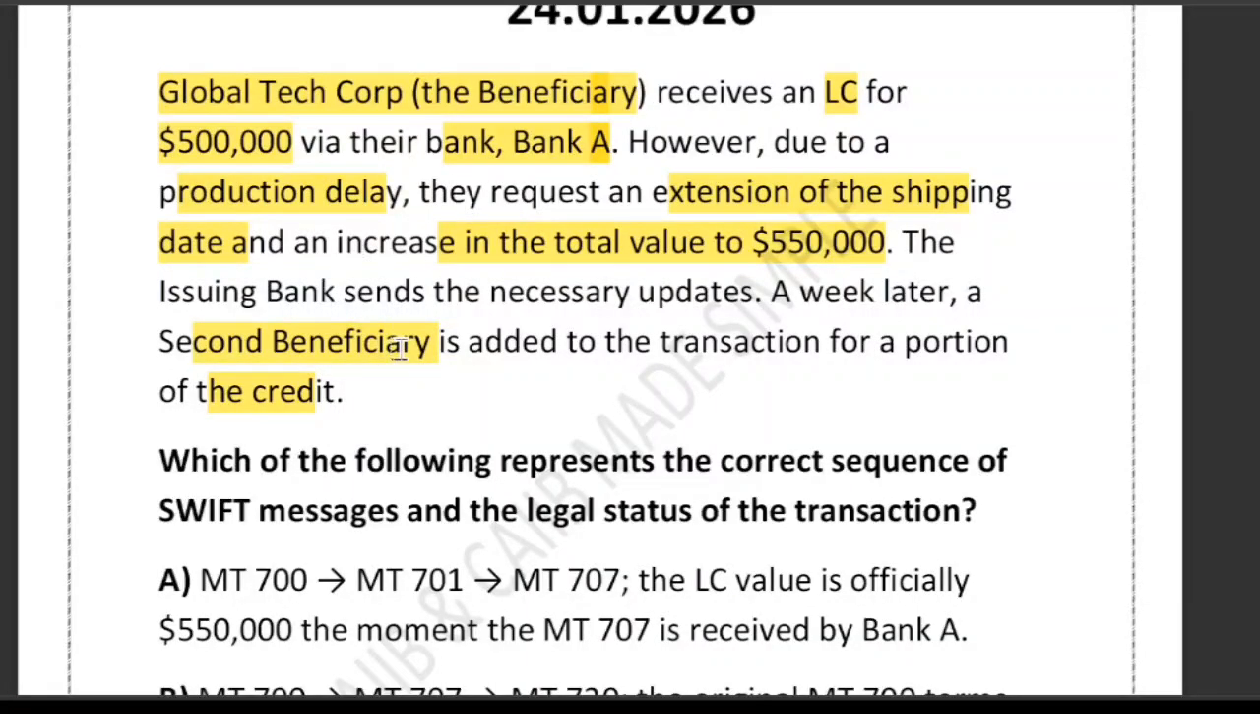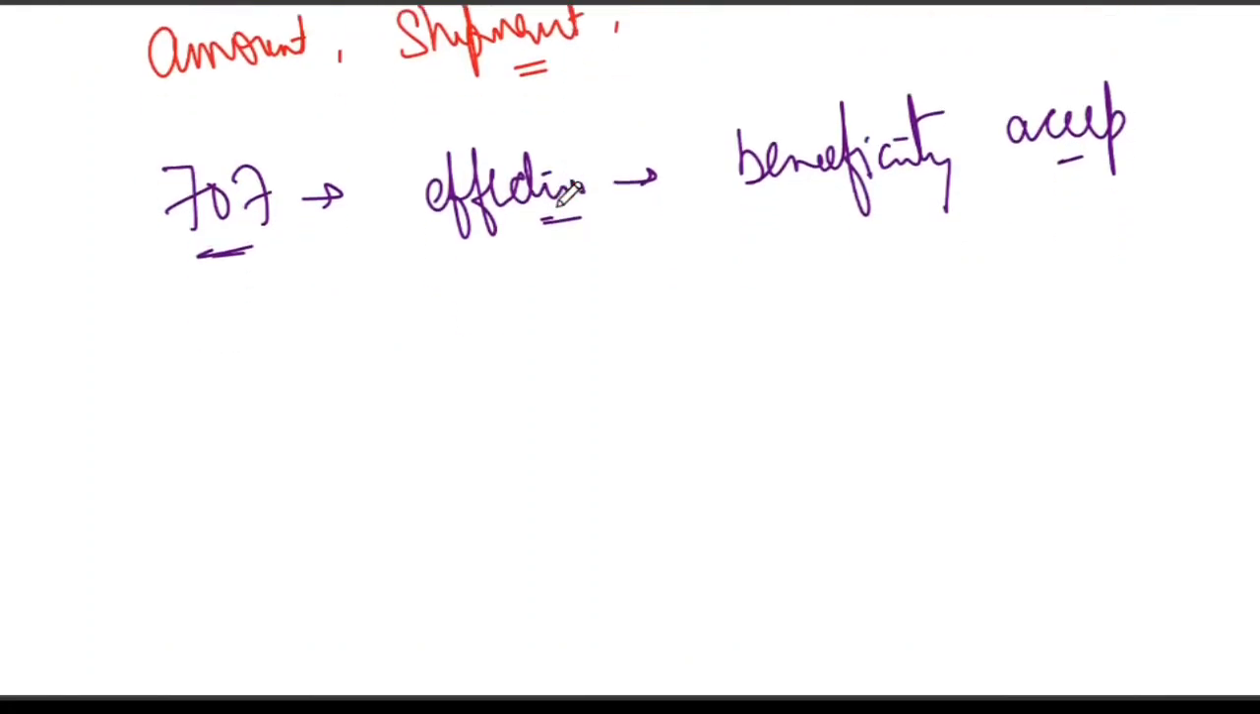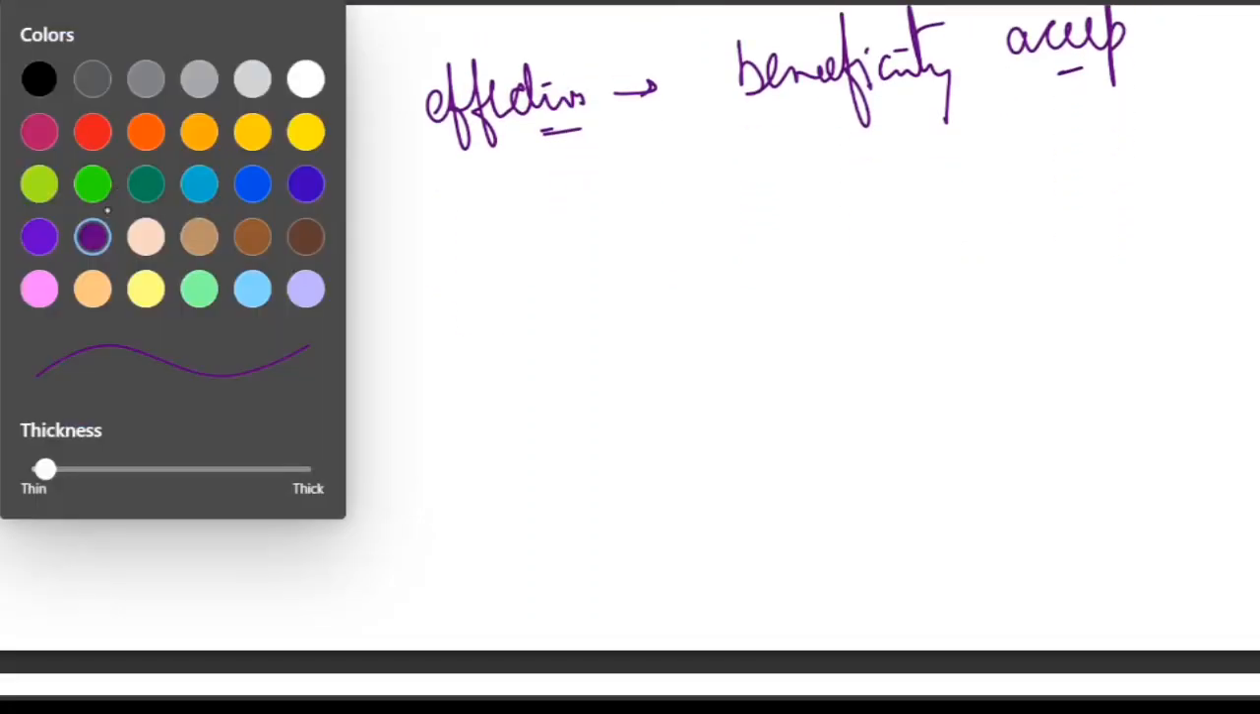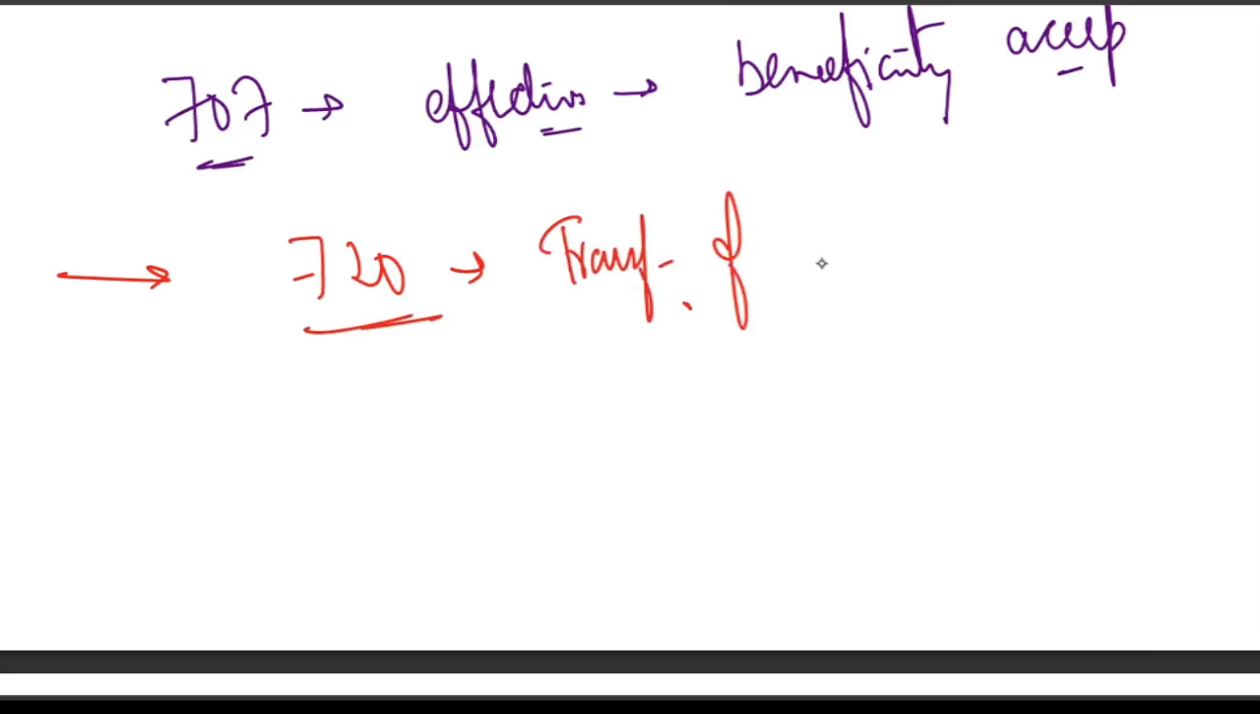Okay, now the addition of a second beneficiary. One week later, a second beneficiary was added, right, for a portion of the credit. This means the credit is transferred partially to whom? To the second beneficiary, to the other party. For this purpose, what is the correct SWIFT message? The correct SWIFT message is MT720, which is regarding transfer of documentary credit.